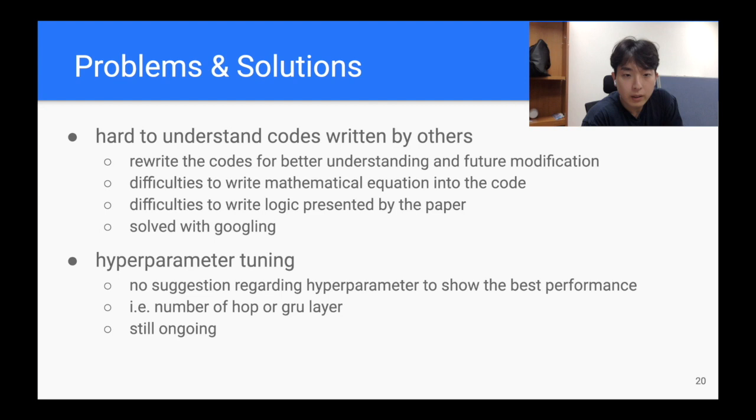We found it is hard to understand code written by someone else. We decided to rewrite the code to understand it better and more deeply, also for future modification. While implementing, we faced some difficulties in writing mathematical equations and logic into code. Googling helped a lot. As we said before, we are still trying to find the best hyperparameters of this model.